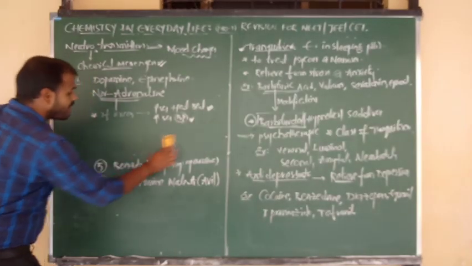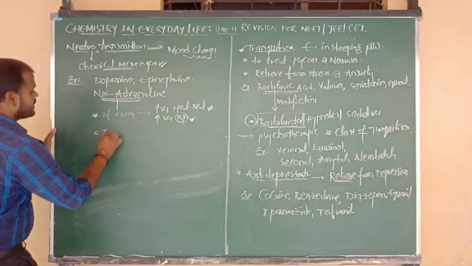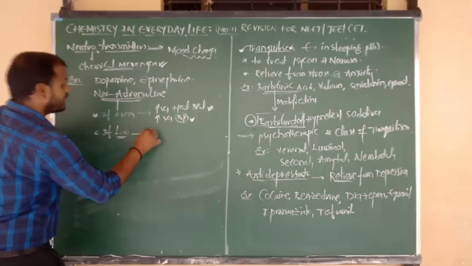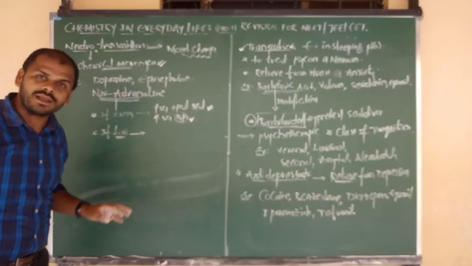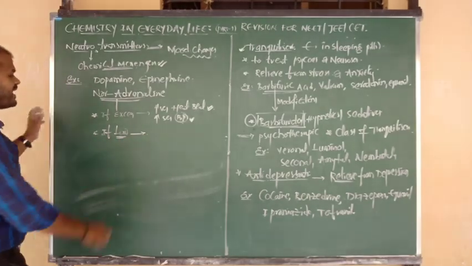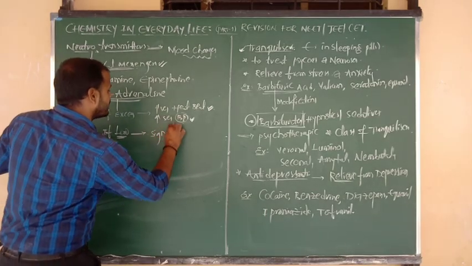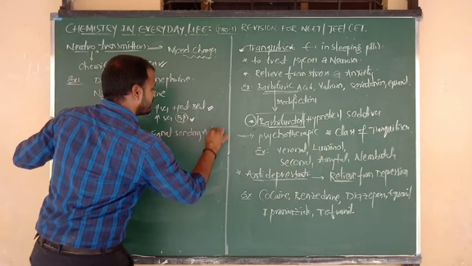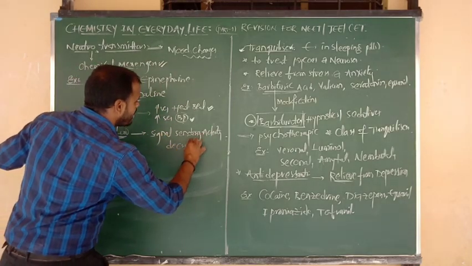Now suppose noradrenaline is in low amount, in low concentration. In that case what will happen? Due to the low level of noradrenaline inside the body, the signal sending activity will decrease.